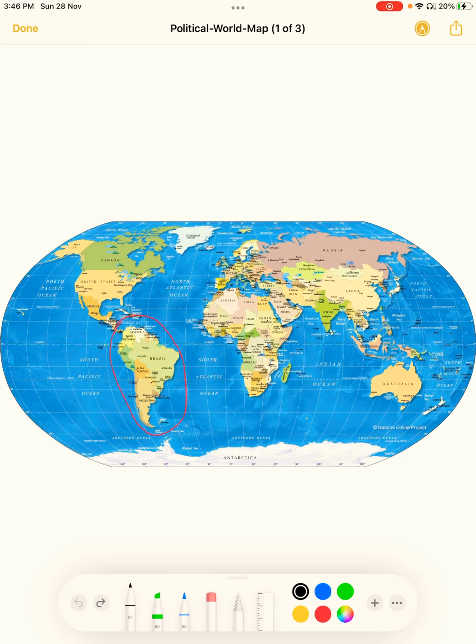I am going to start a very important series for the preparation of UPSC and other state civil service exams. I am going to start a series on the world map, and after completing the world map, I will start teaching you the Indian map also. So first, we start with the world map.